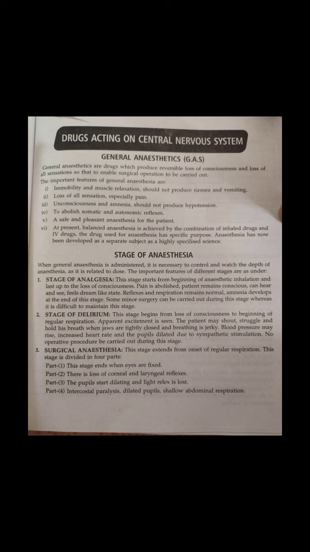Intramuscular injection is more effective than the oral dose, and intravenous injection produces undesirable effects. Intramuscular injection produces an effect in 10 to 15 minutes, and the effect lasts for 2 to 5 hours. Next is the mechanism of action. It depresses pain impulses by interacting with opioid receptors at the spinal cord level. Next is pharmacokinetics.